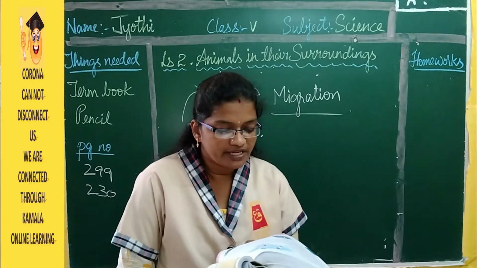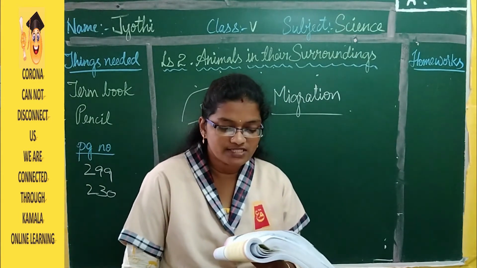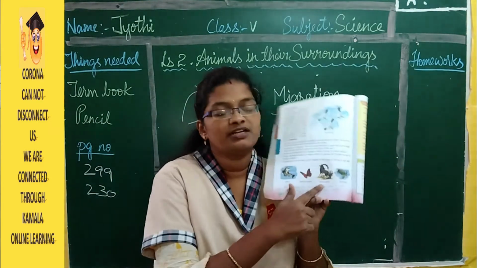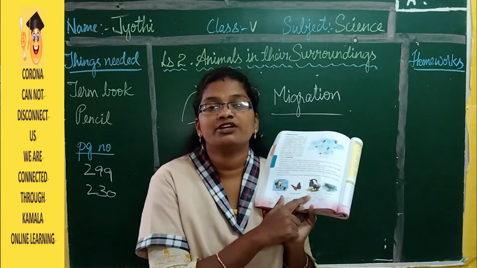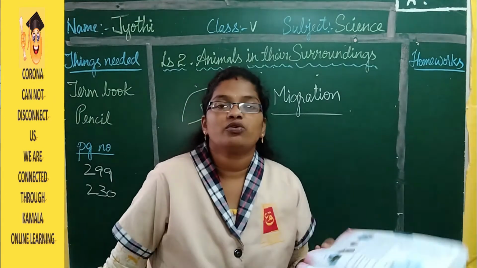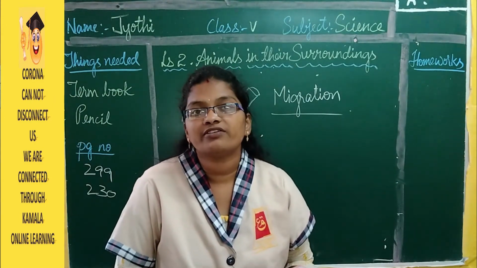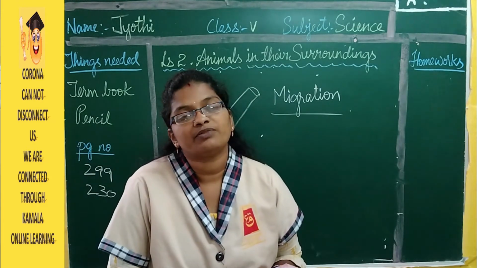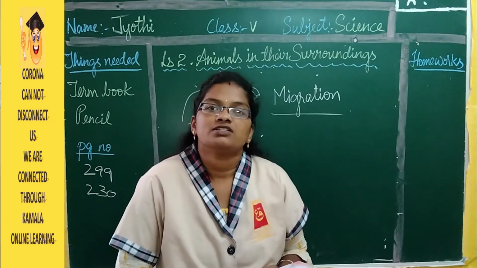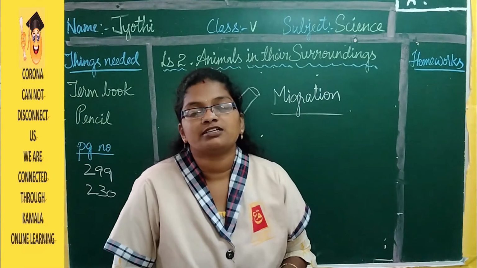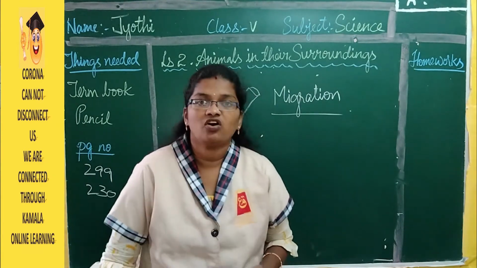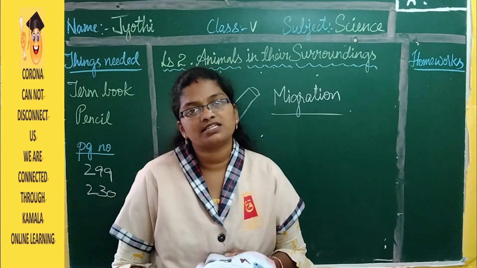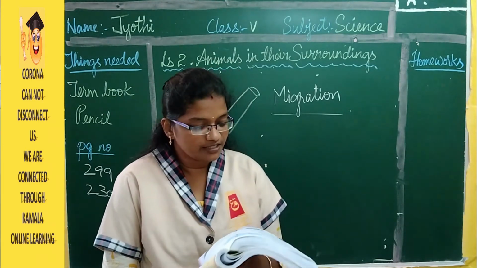African antelopes migrate in large numbers to escape the drought during the summer season. So here these are the antelopes. They look the same as goats. In Africa the climate is very hot. So these animals also migrate from that place to escape the drought condition. If it is very hot, they don't even get water to drink. So in such cases they are going to migrate.